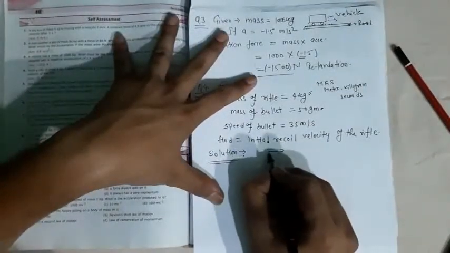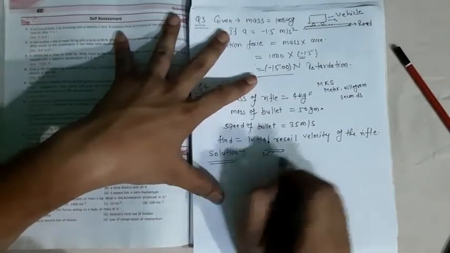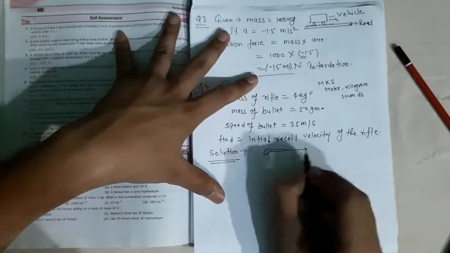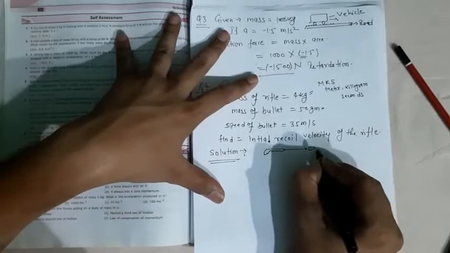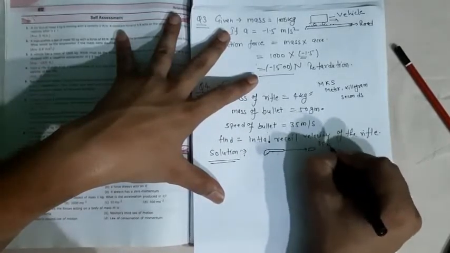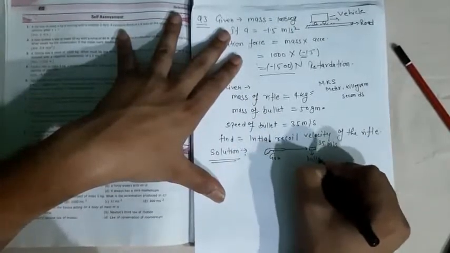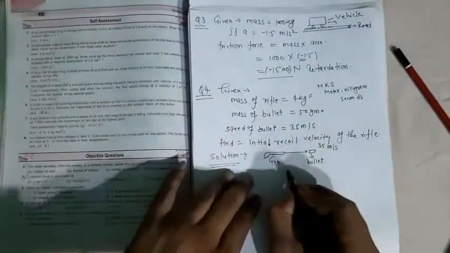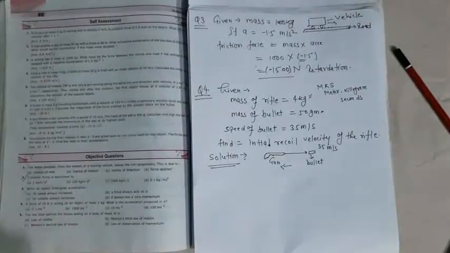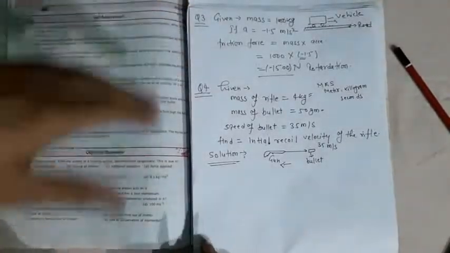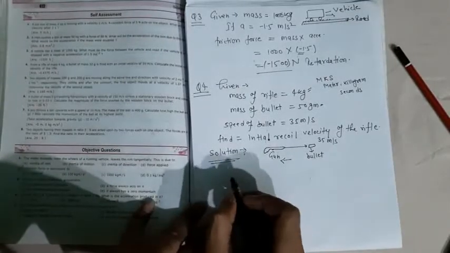So you can assume this is our gun and we fired a bullet with a velocity of 35 meter per second. This is gun or rifle. This is bullet. It is fired from the gun. When it goes in this direction, then the gun goes in this direction according to Newton's third law of motion, action and reaction. So we will use conservation of momentum.